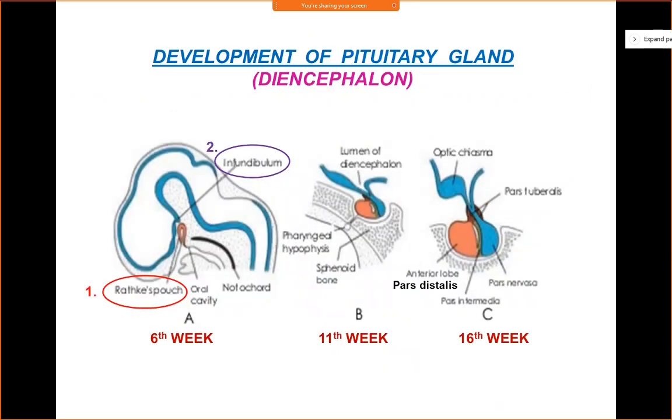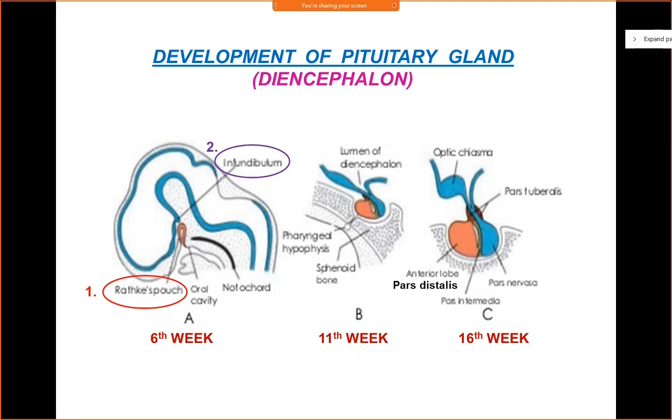So let us talk about the development of pituitary gland. In the 6th week, you'll see that there is an ectodermal outpocketing or outpouching of the stomodeum or the primitive oral cavity just in front of the oropharyngeal membrane. Right? So this ectodermal pouch is known as Rathke's pouch.